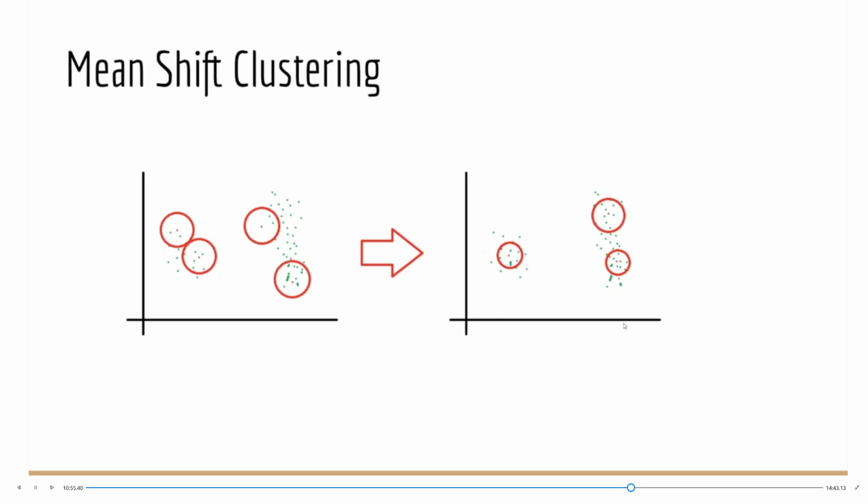So this is a figurative illustration of the mean shift clustering. As we can see here, there are 4 random initial cluster centers we give to this data set. Now we see, for example, this cluster has 2 data points within, so we calculate the means of these 2 data points and move the cluster. Eventually, these 2 clusters on the left side will converge to this one, and these 2 clusters on the right side will separate to these ones and give us the correct clusters.